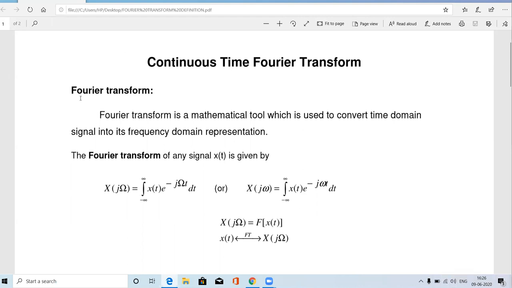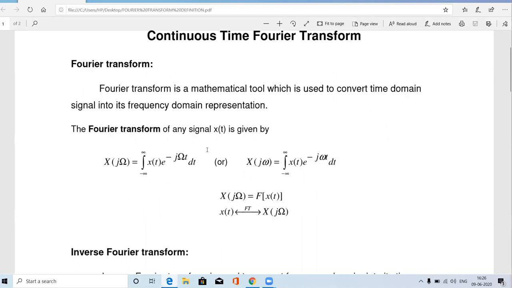Okay. So what is Fourier? This is the definition of Fourier transform. It's an important 2-mark question. Okay. Repeated 2-mark question. So what does Fourier transform mean? The Fourier transform is a mathematical tool which is used to convert the time domain signal into its frequency domain representation. Okay. So simply we are saying it as the Fourier transform. It is used to convert the time domain signal into frequency domain signal.